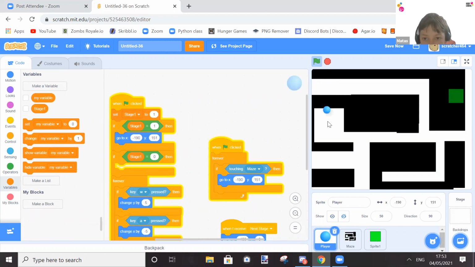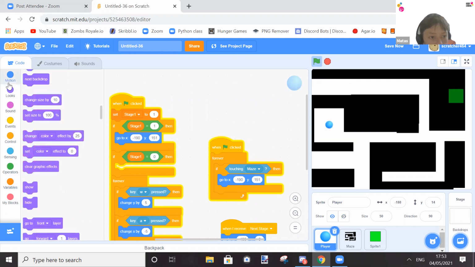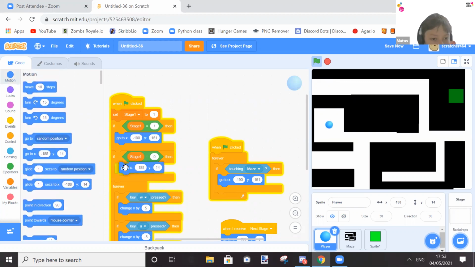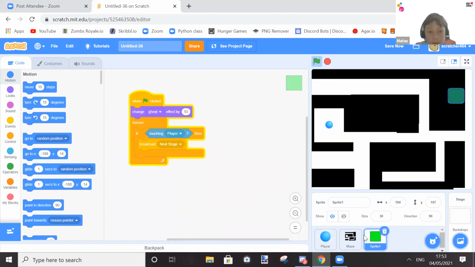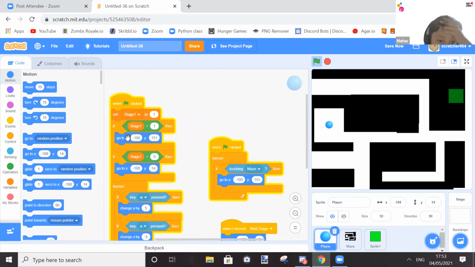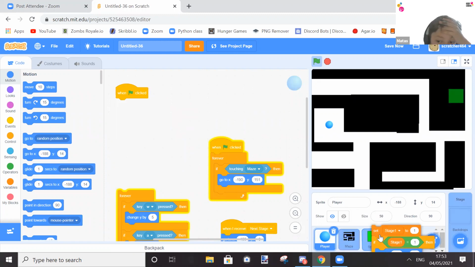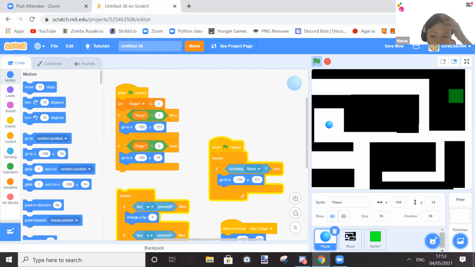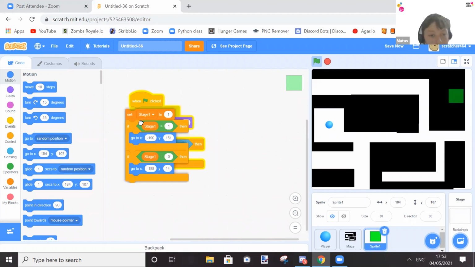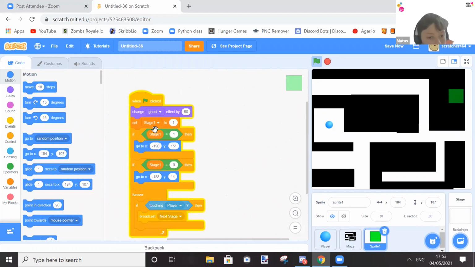So when that happens, the ball will go to motion. It'll go here. So now let's try. Oh yes, and also we're gonna do the same here. So let's take off this. Okay, so what this is gonna do is when flag clicked, set stage to 1. If it is equal to that, then yeah, it'll go where it went before.